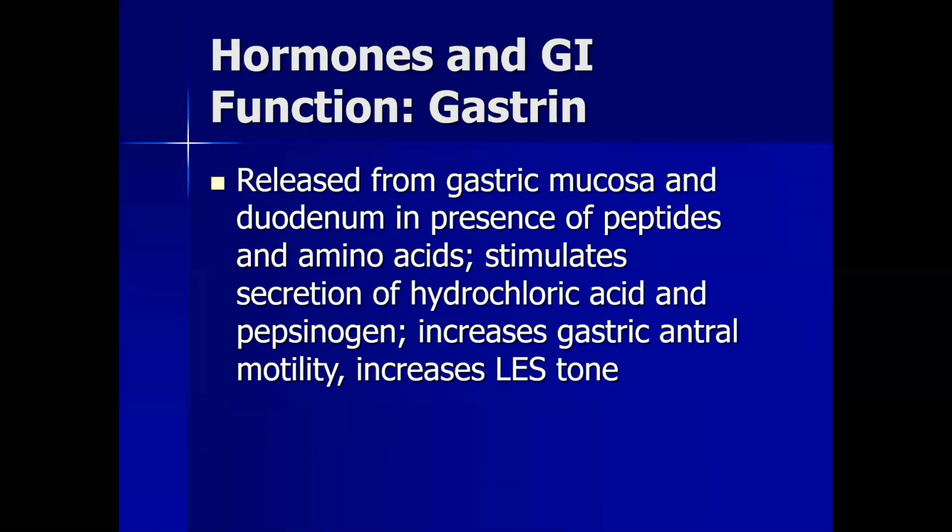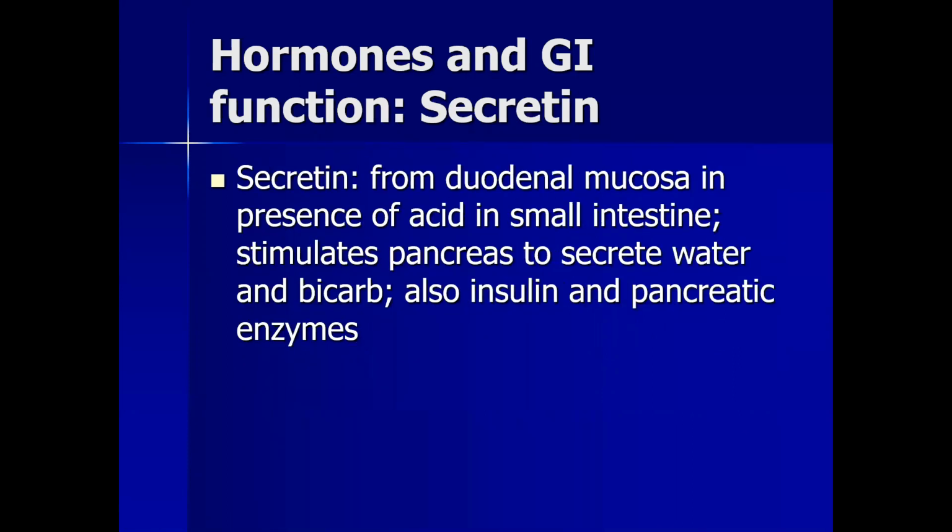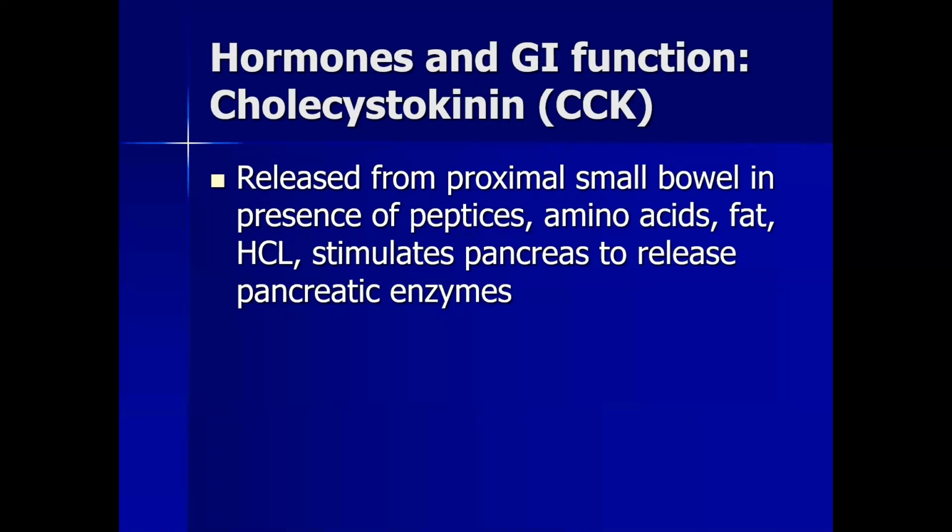Basically, gastrin is a local hormone. It stimulates the secretion of hydrochloric acid and pepsinogen from the stomach. And secretin, another hormone, activates the duodenal mucosa and also stimulates the pancreas to secrete water and bicarbonate. It also stimulates the pancreas to secrete insulin and pancreatic enzymes. Cholecystokinin acts on the gallbladder, and it influences the secretion of bile juice from the liver.